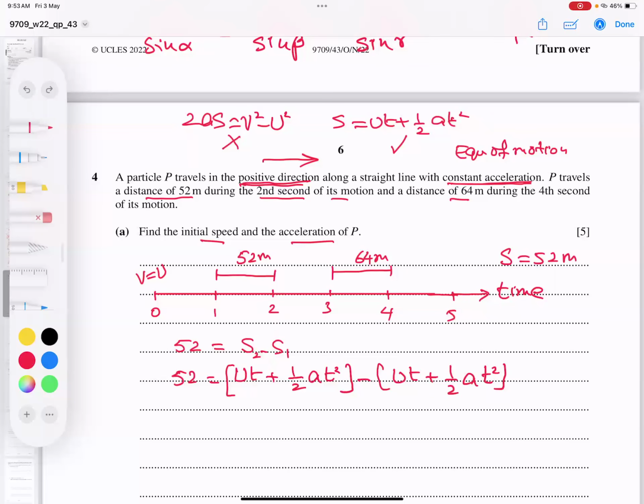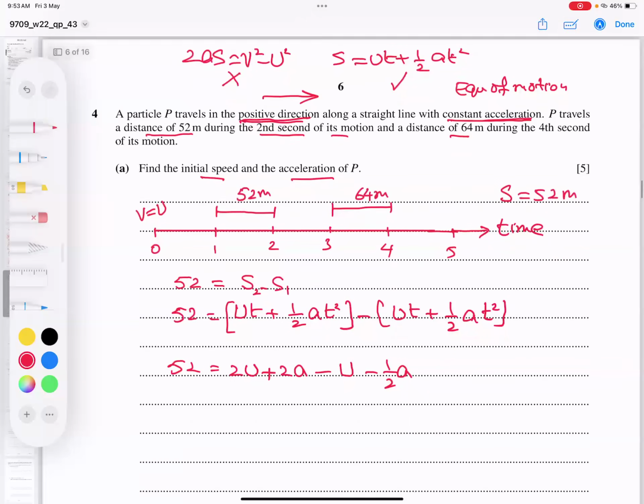So every T is replaced by 2. So 52 is equal to, when I put 2, I got 2U. When I place 2 squared, 4, it cancels out, I got 2A. Here, when I replace 1, I got U. When I replace 1 again in this, I got a half, but plus into minus, half A.